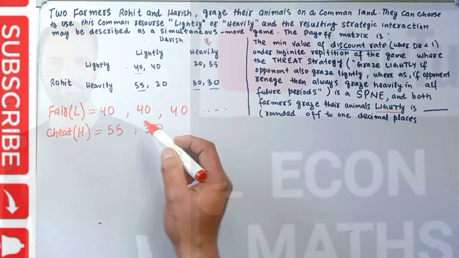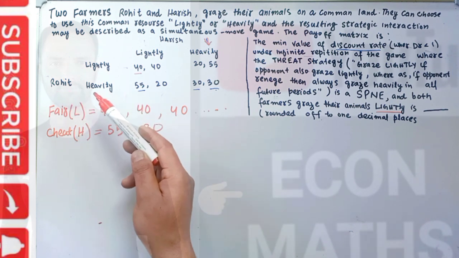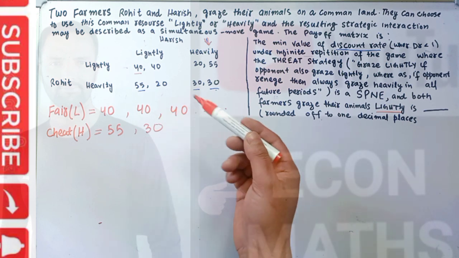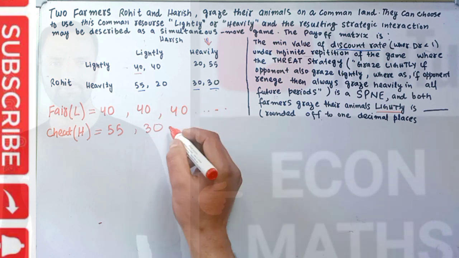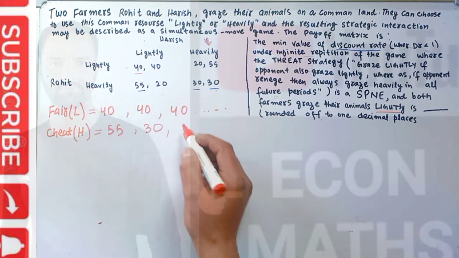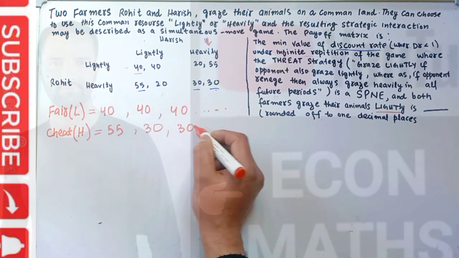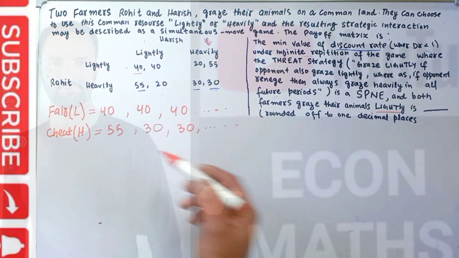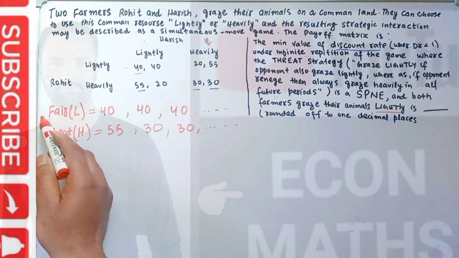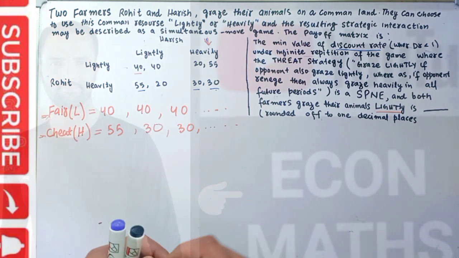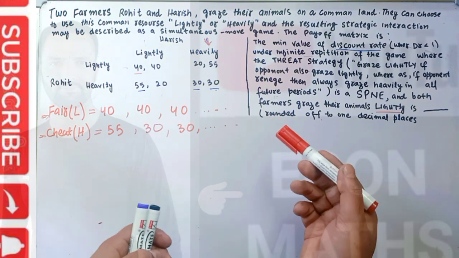That means if any of the players cheats, then the other player will cheat in the next stage of the game. Similarly, they will both punish each other, and Rohit will get subsequently 30 and 30 and so on as his payoff. So this is the payoff for playing fair, and this is the payoff for playing cheat. But we have to use the discount factor here.